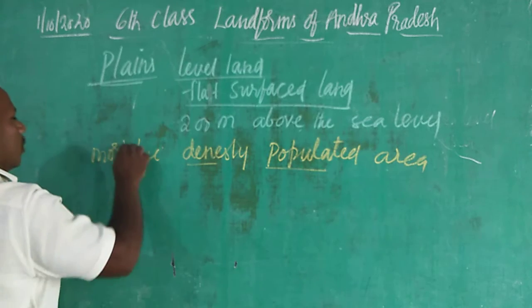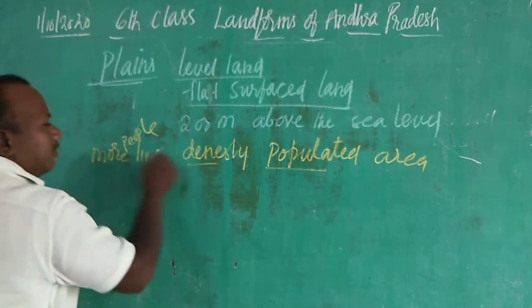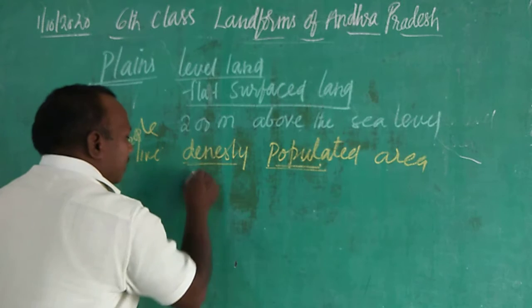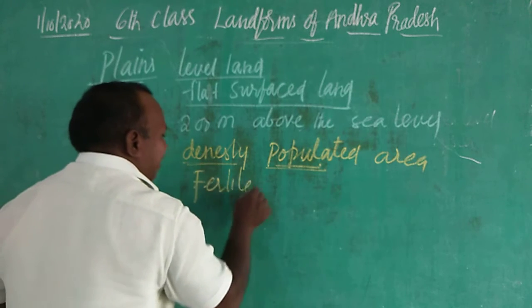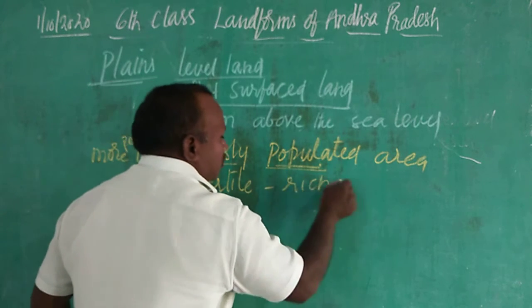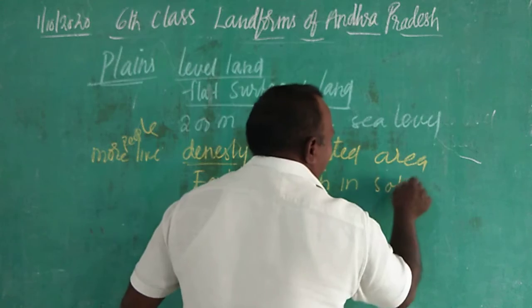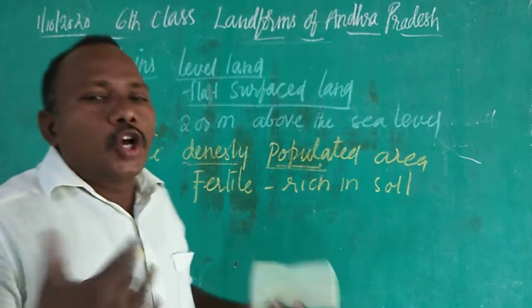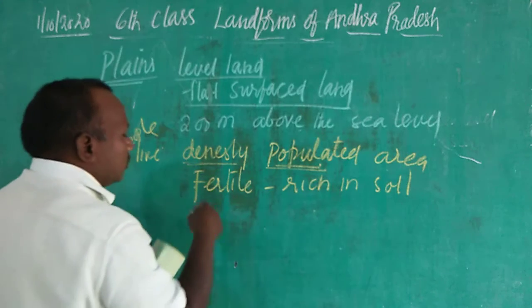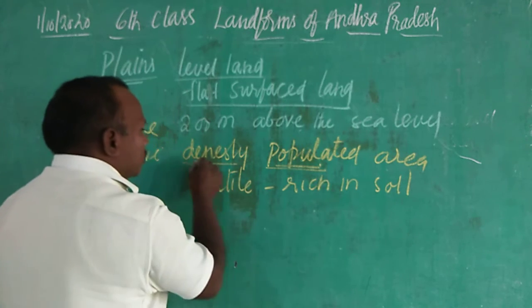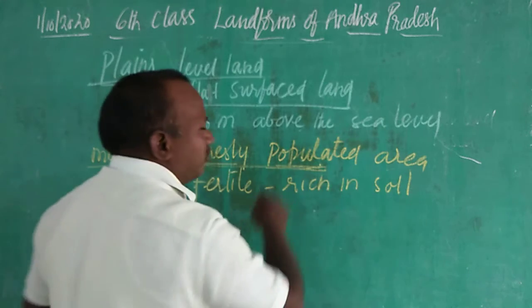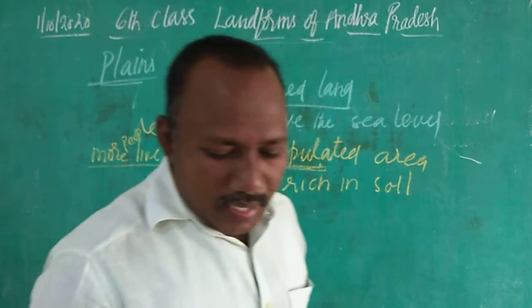More people live in the plains because they are fertile. Fertile means rich in soil. If the soil is rich, crops can be grown. So people go there and stay. Most of the people live there. That's the meaning of a populated area.